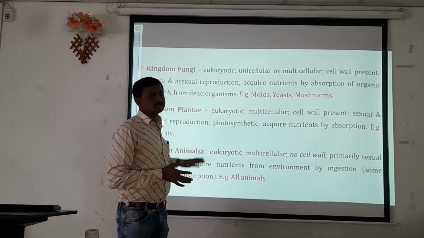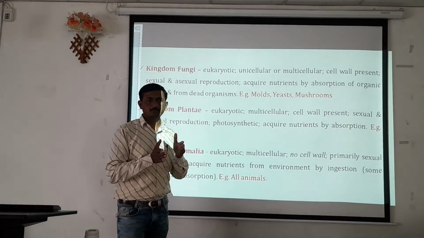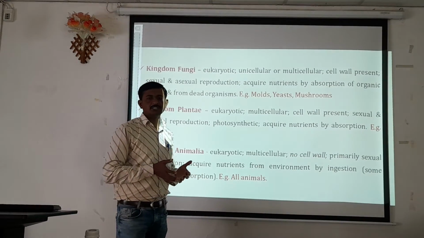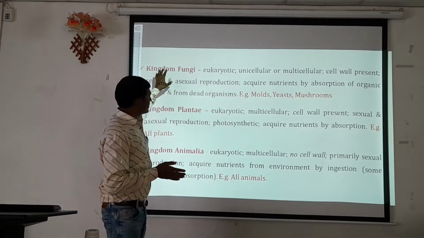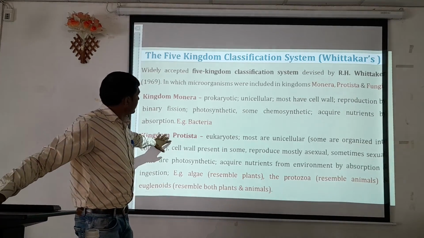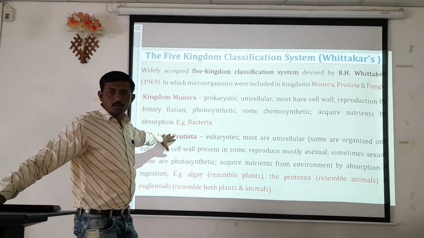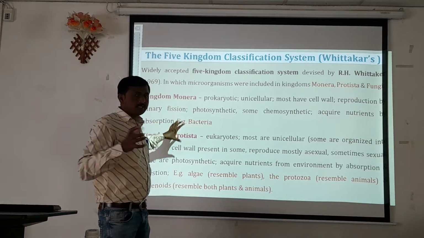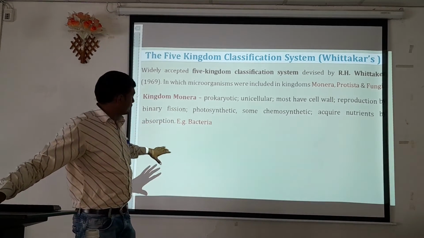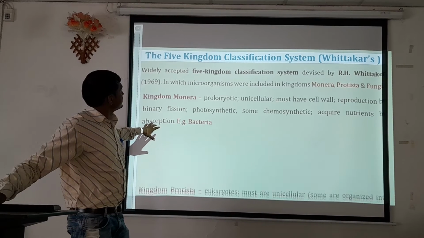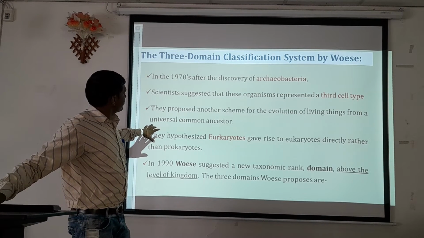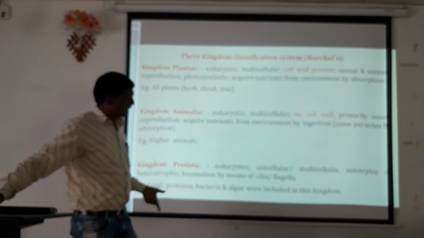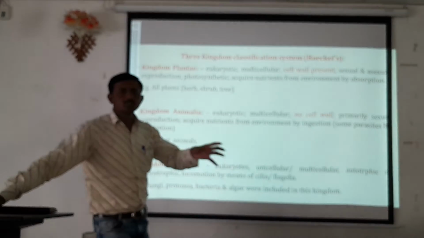So in the three kingdom classification system, we discussed kingdom Plantae, kingdom Animalia, and kingdom Protista. In the five kingdom classification system, kingdom Plantae remains as it is, kingdom Animalia remains as it is, but kingdom Protista is categorized into kingdom Fungi, kingdom Monera, and kingdom Protista, on the basis of the organisms which were included in kingdom Protista in the three kingdom system. Kingdom Protista is a diverse group of microorganisms.